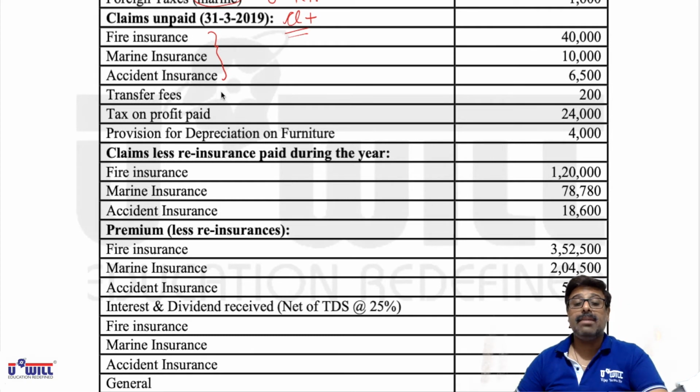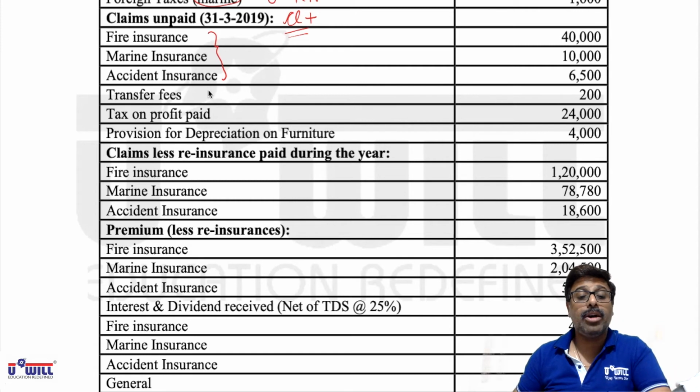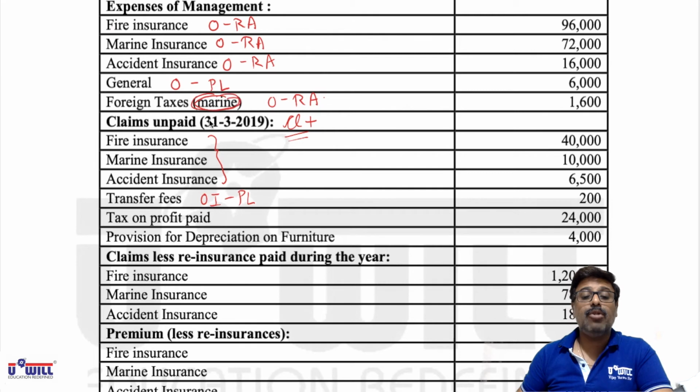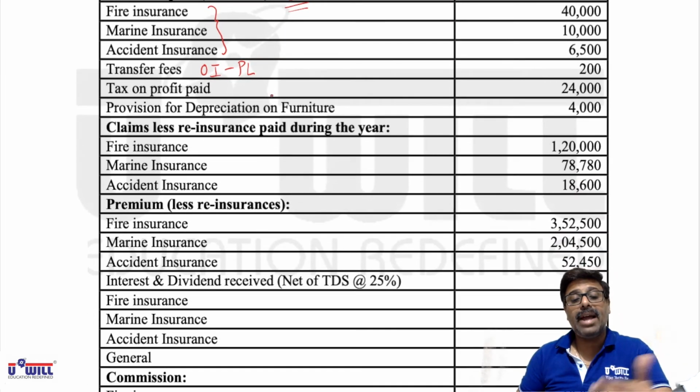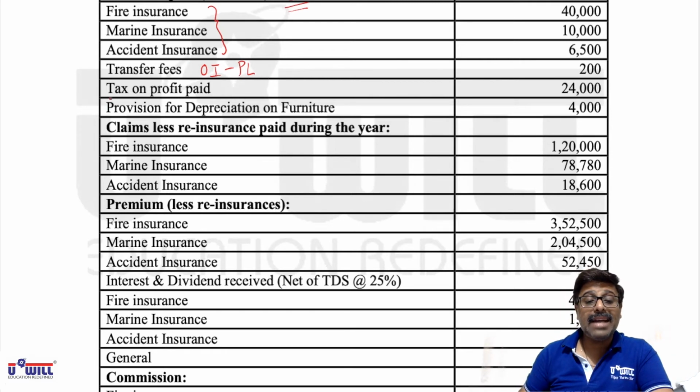Transfer fees is an income, but is it mentioned in brackets? Is it related to fire or marine or accident? Sorry, it is not mentioned. So it will come in other incomes in P&L account. Like in foreign taxes, in brackets the word marine was given. If in transfer fees also, in brackets, fire or marine or accident had been given, then we would have taken it to revenue account. But nothing is given, which means it is overall business income, so it will come in P&L account. Taxes on profit paid will come as provision for tax in P&L account.